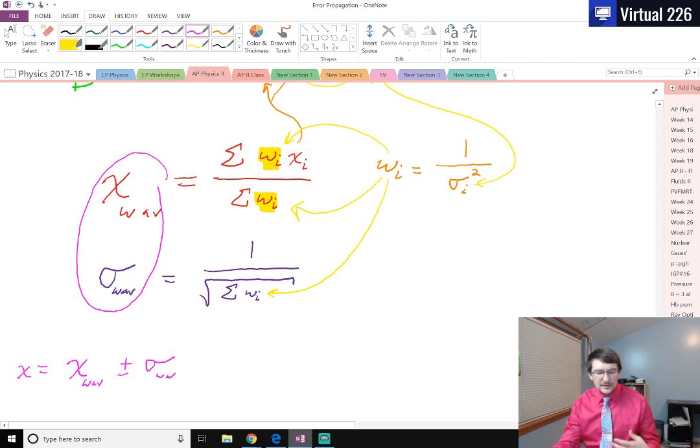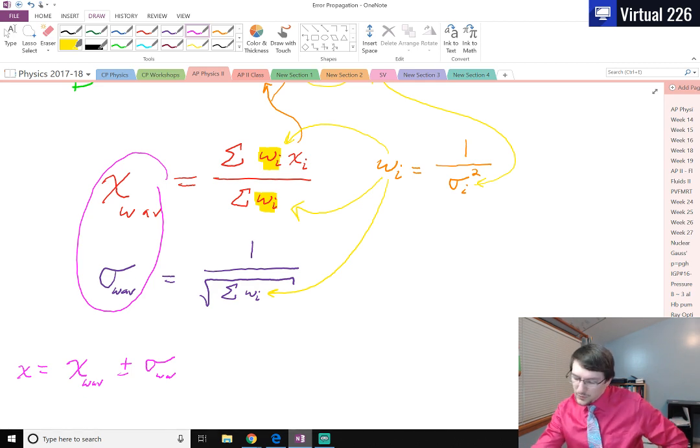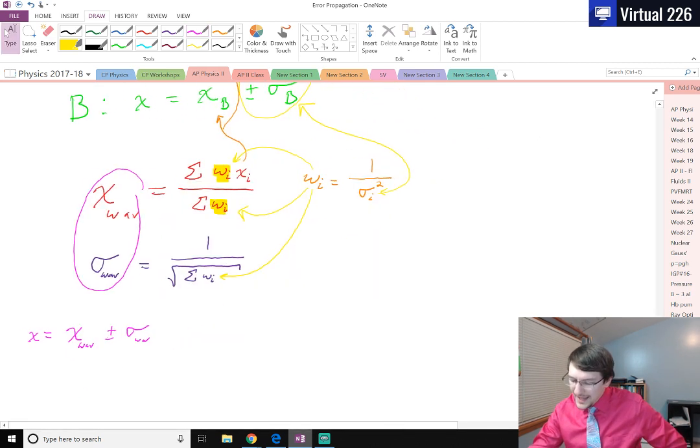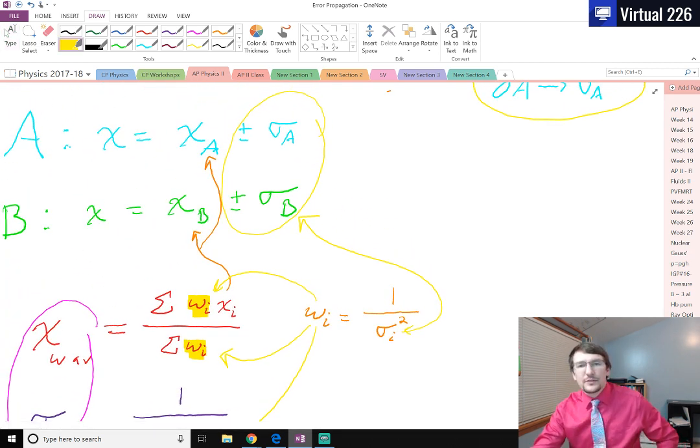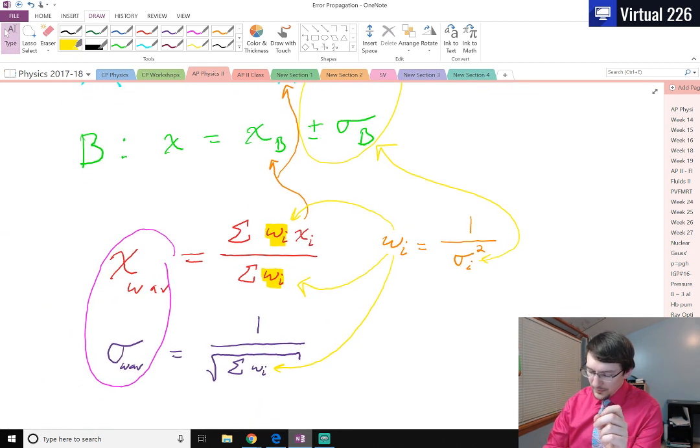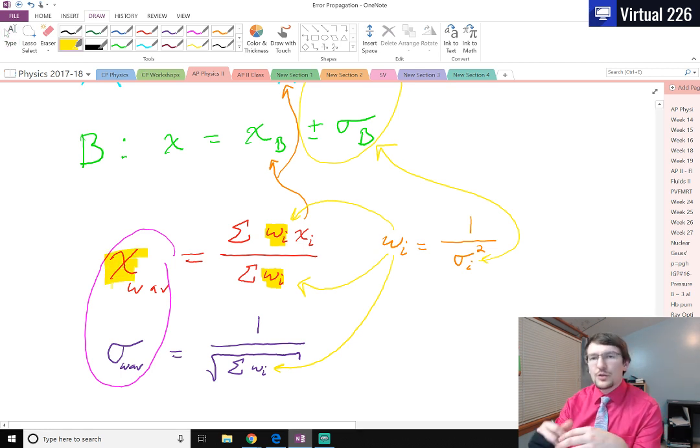And what this allows to happen is, because these weights exist and they're 1 over the deviation squared, as we have values with larger and larger uncertainties, the weights of those measurements become less and less. So whenever we multiply them and try to combine them into the actual true measurement, those values that are uncertain get less and less pull.